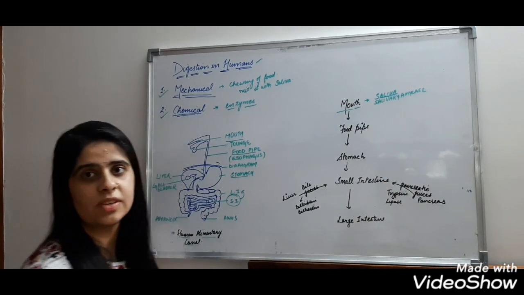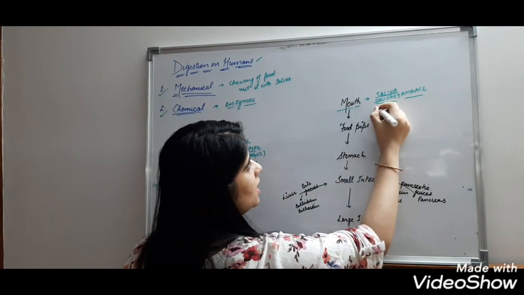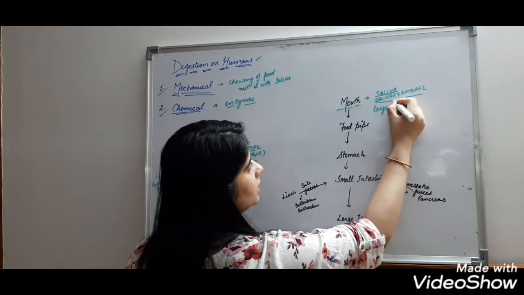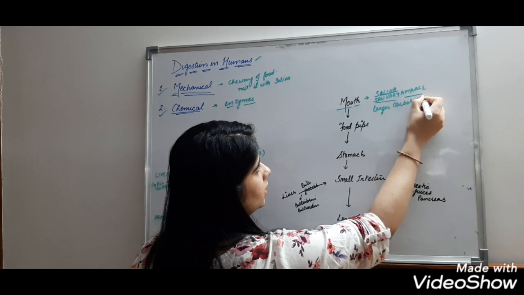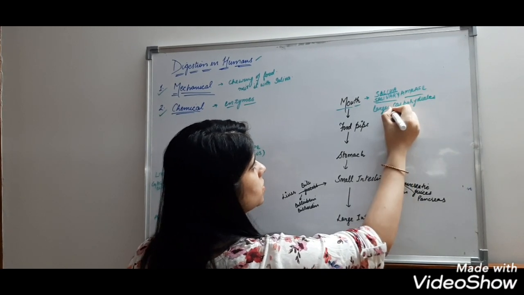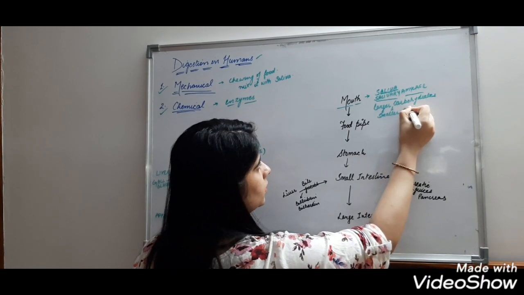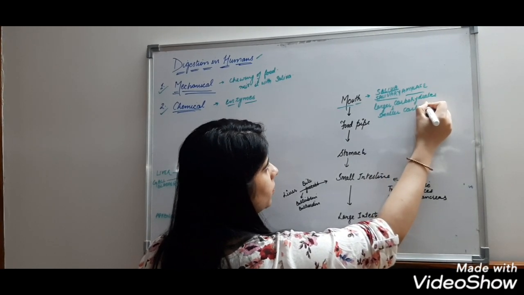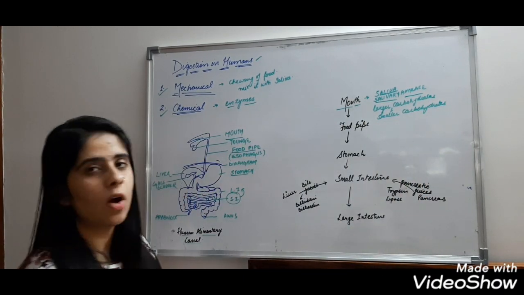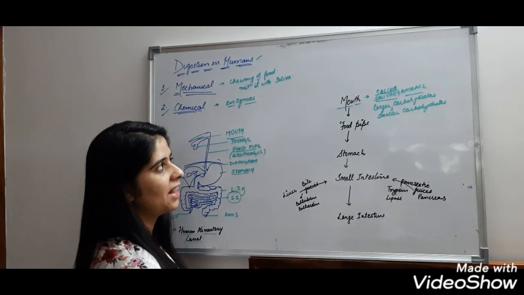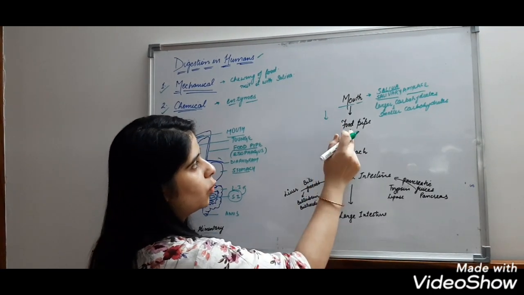What is the function of salivary amylase? Salivary amylase converts the larger carbohydrates into smaller carbohydrates. Food is properly chewed and mixed with saliva, and ball-like structures are formed that go to the food pipe.